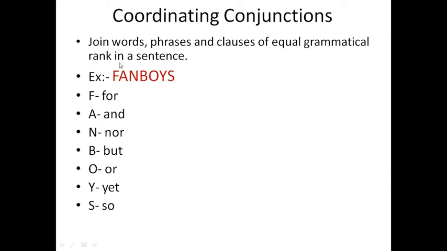They are coordinating conjunctions. It is an easy way to remember them. They join words, phrases, and clauses of equal grammatical rank in a sentence. Okay, right? So for, and, nor, but, or, yet, so. These are all coordinating conjunctions.